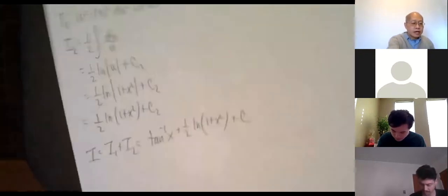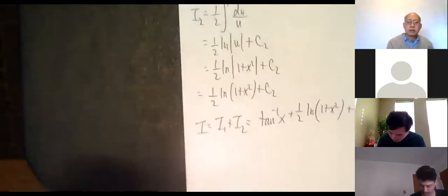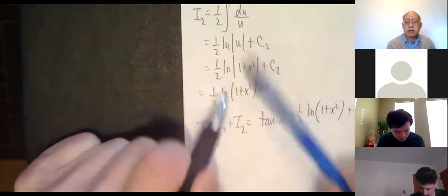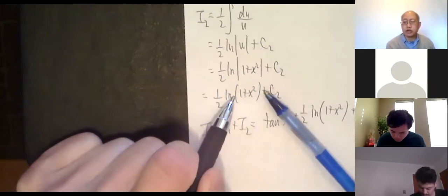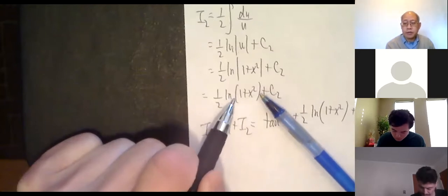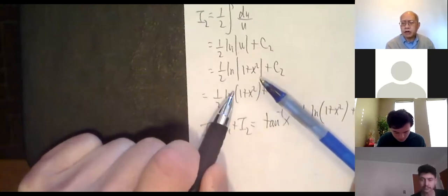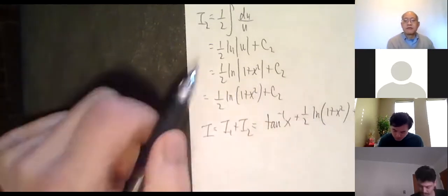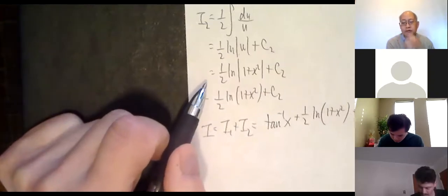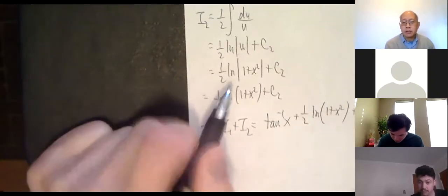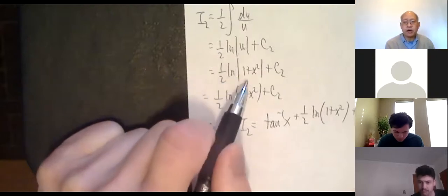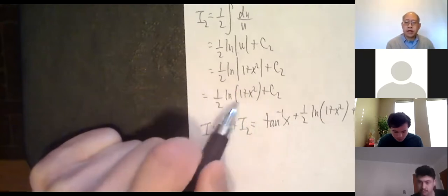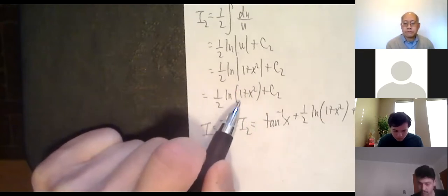Now, in this particular instance, since 1 plus x squared is always positive, I write it as parentheses. In fact, I'll be stronger. You should write it with parentheses. The bars are no longer needed. It's just like our previous quiz where we had absolute value of 5. What's the absolute value of 5? 5, so you should never leave your answer as absolute value of 5. It can be simplified to just 5. So in this case, absolute value of 1 plus x squared, you don't need the bars because 1 plus x squared is always positive, so write it as parentheses.